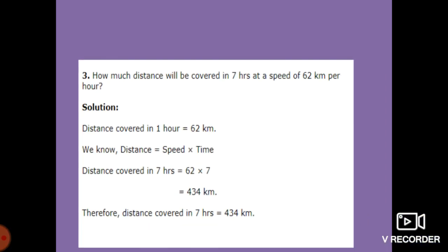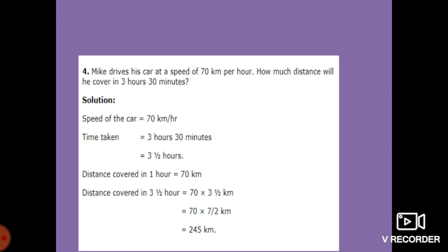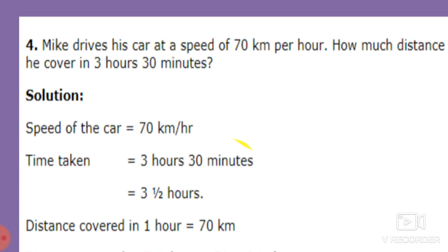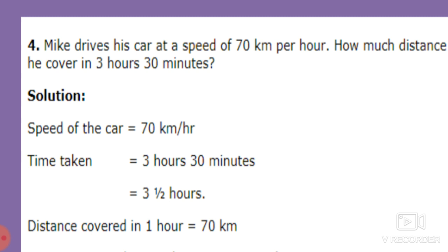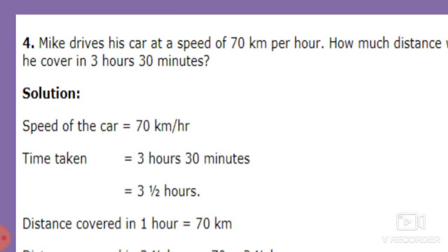Okay. Now the next example is, see over here. Mike drives his car at a speed of 70 km per hour. Per hour means in 1 hour how much will it cover, what is the speed? 70 km. So how much distance will he cover in 3 hours 30 minutes? So we have to find out the distance, and the time is given, that is 3 hours 30 minutes.